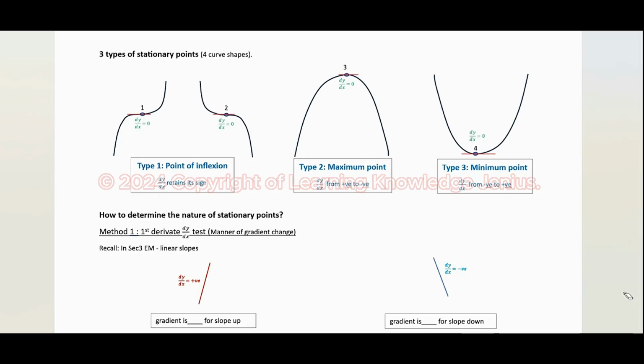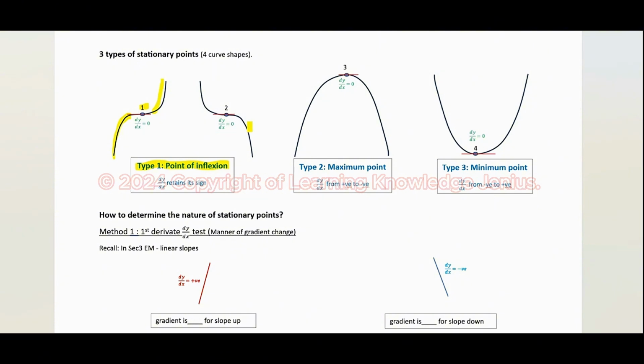There are three types of stationary points. Type 1 is the point of inflection. It comes with two different shapes. For the first one, which I label as point 1, the curve slopes up, stops at point 1, and continues to slope up.